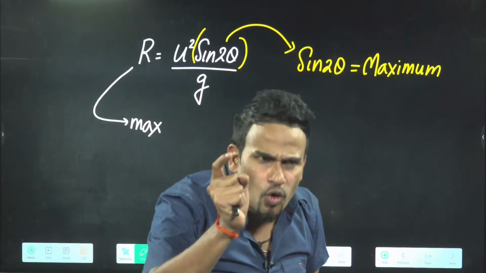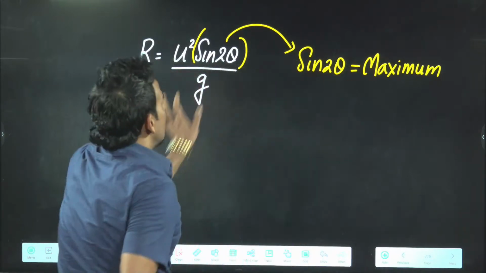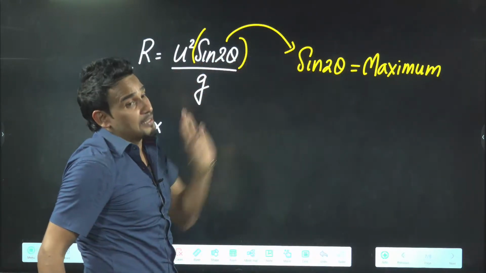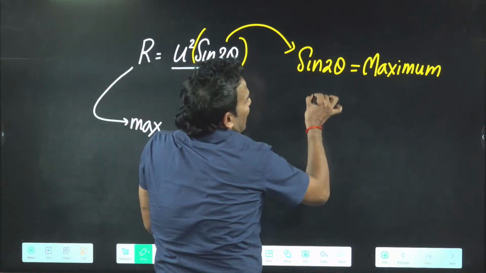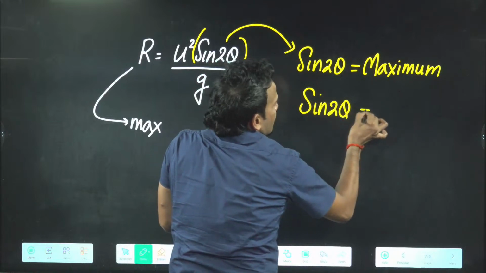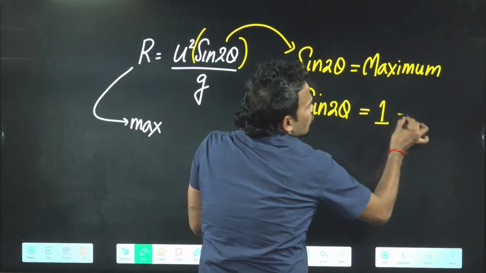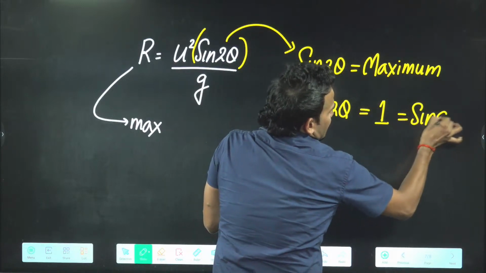If you want it to go to maximum distance, up to your maximum limit, the sine 2 theta must be maximum. At maximum value of any trigonometric ratio, sine function is how much? That will be 1. 1 also means sine 90.